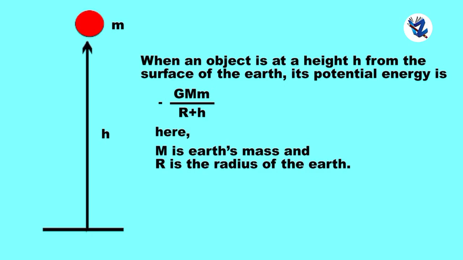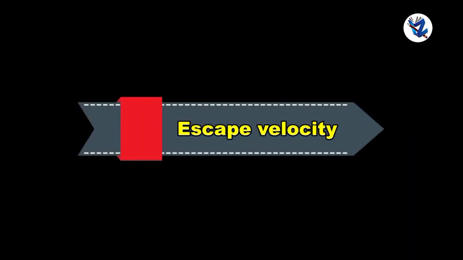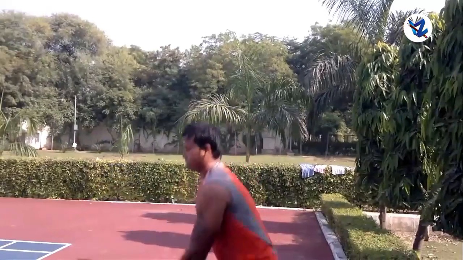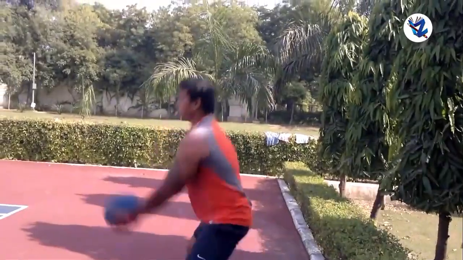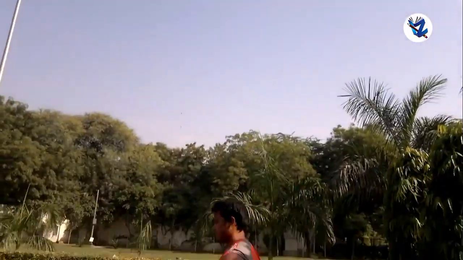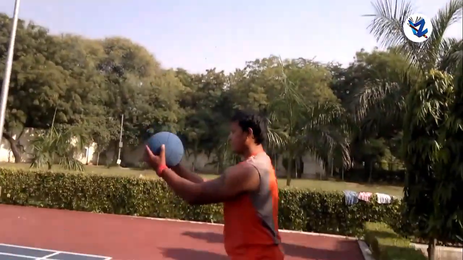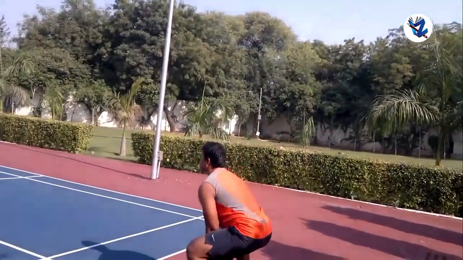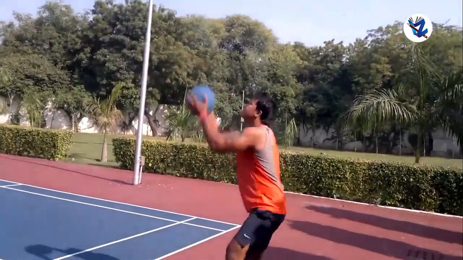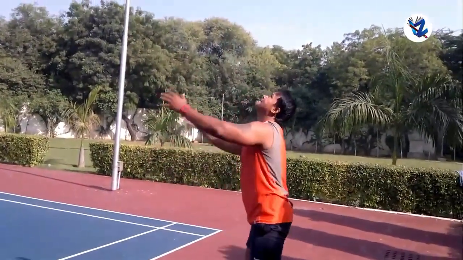Then escape velocity. We have seen that when a ball is thrown upwards, its velocity decreases because of the gravitation of the earth. The velocity becomes zero after reaching a certain height, and after that the stone starts falling down. Its maximum height depends on its initial velocity.